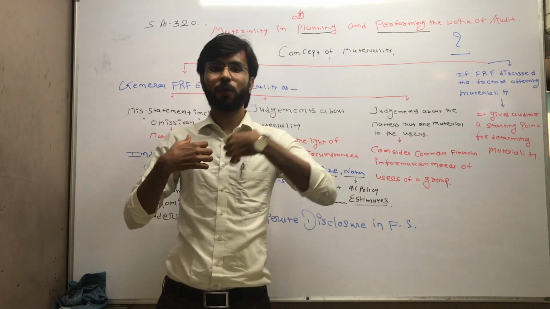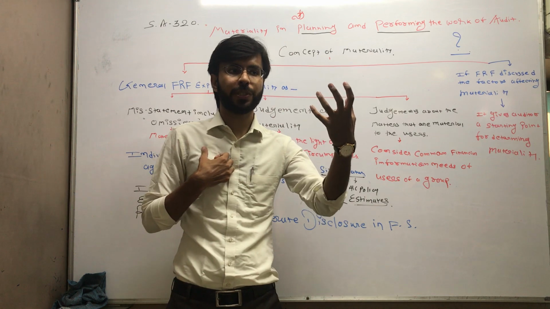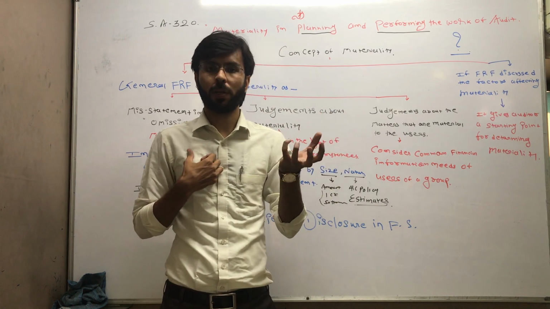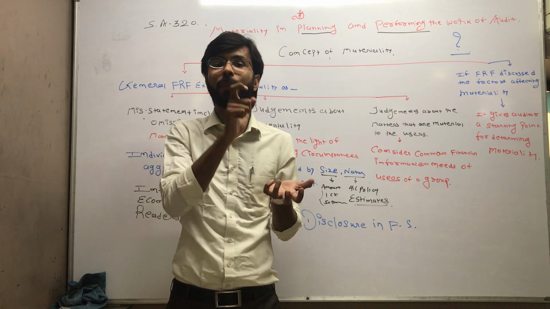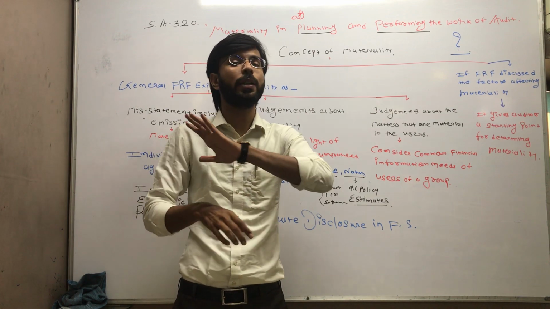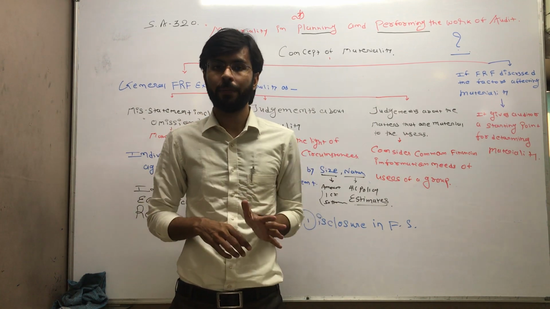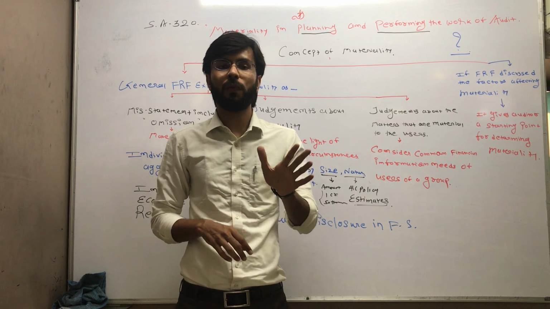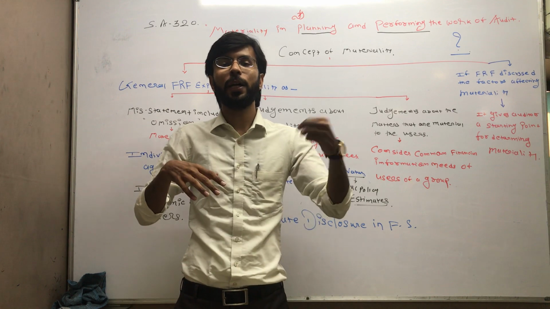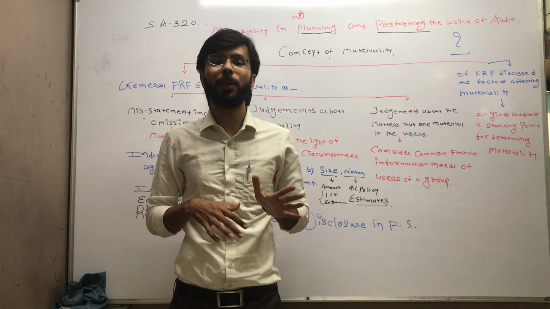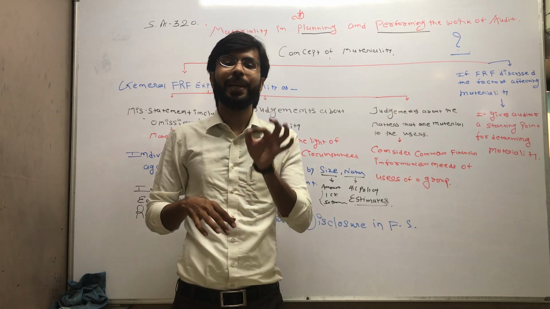As an auditor, you are supposed to take the actuarial report to decide the provision of gratuity. If you do not have that actuarial report, then your report should be qualified. Your report should be qualified. There is a qualification on the financial statements if you are not receiving that actuarial report of gratuity in a listed company.